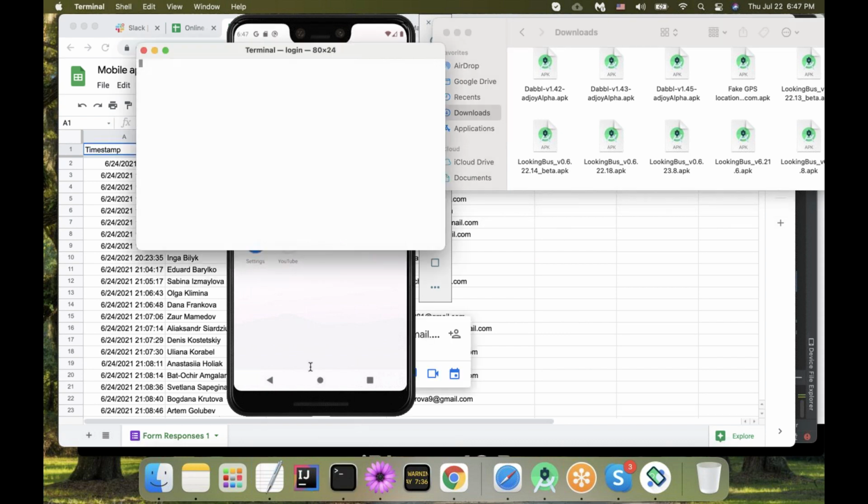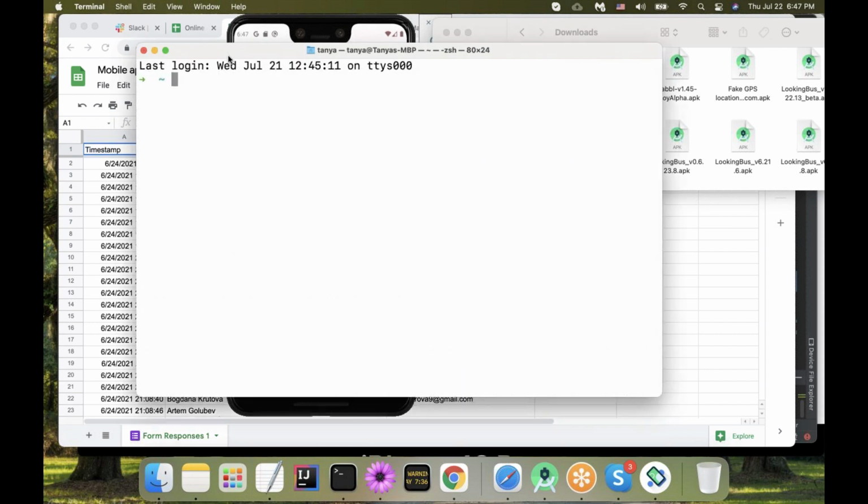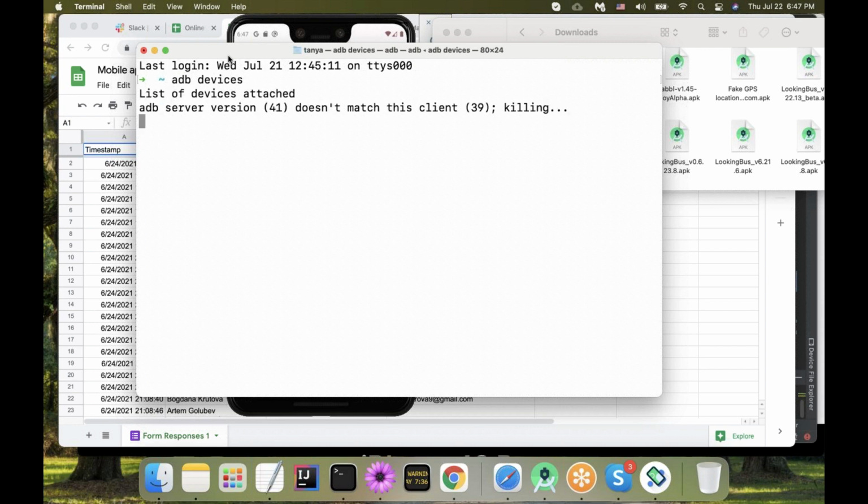ADB. And I'm going to, just in case, make it bigger so that you can see what I'm doing. Even though you don't have to learn it now, we are going to start talking about this next Monday. I'm going to say adb devices, just in case, to see if I have any devices connected. I'm going to talk about it again on Monday, don't worry.